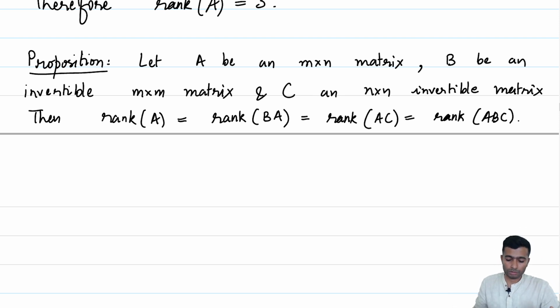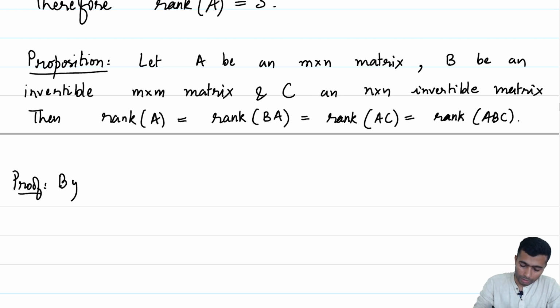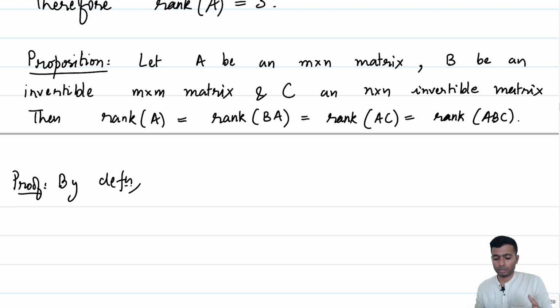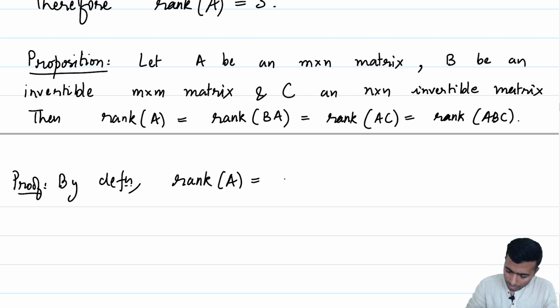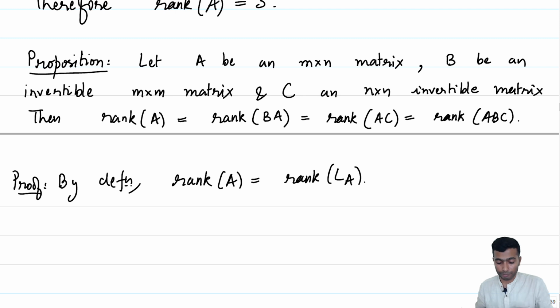Okay, so let us go over the details. What is rank of A? By definition, so let us give a proof. By definition, rank of A is the rank of the linear transformation L_A. And how about rank of BA?